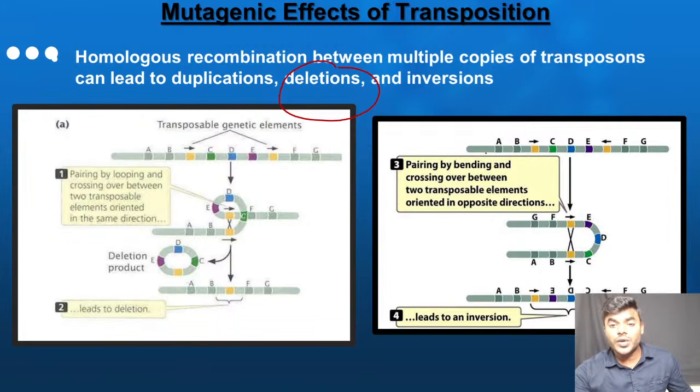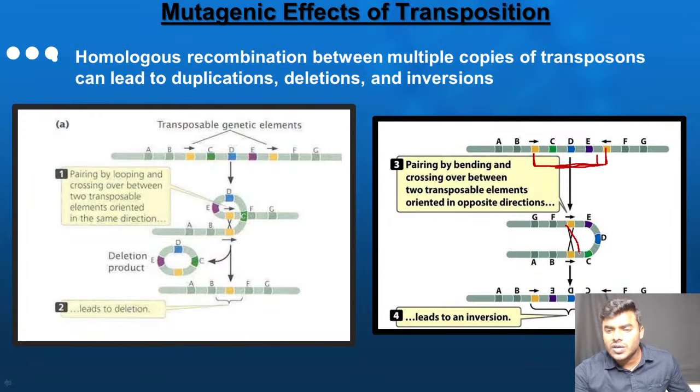Now, if you look into this second case, everyone: A, B, transposable element, C gene, D gene, E gene, transposable element, F gene and G gene. Now, friends, what is happening? Once again, crossing over occurs between the two transposable elements.